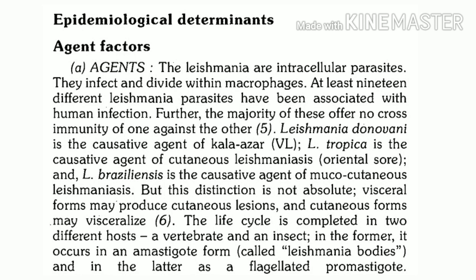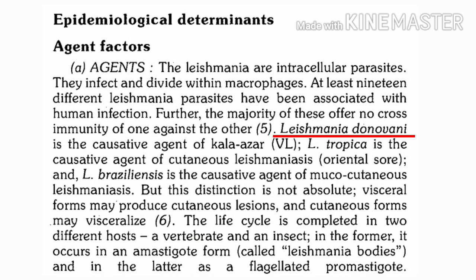Now we said there are important forms like visceral leishmaniasis. So what is the causative agent of visceral leishmaniasis? It is caused by Leishmania donovani. The second important type which we can find throughout the world is cutaneous leishmaniasis, also called oriental sore.